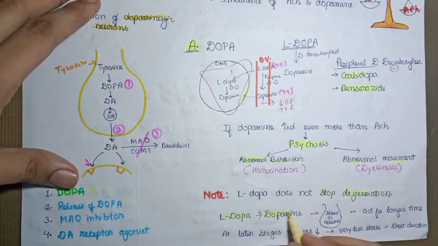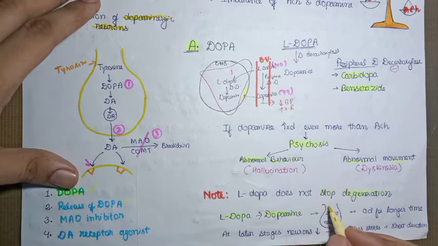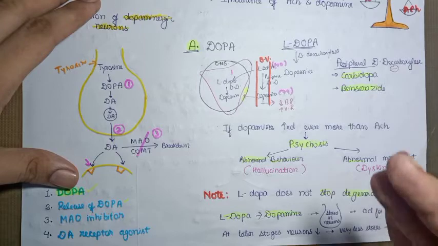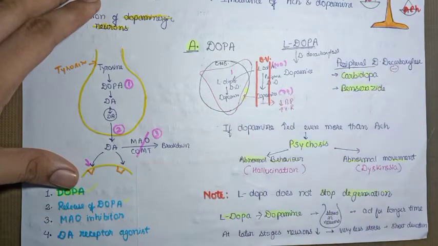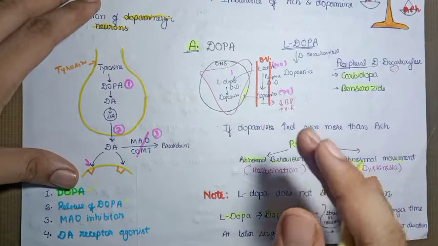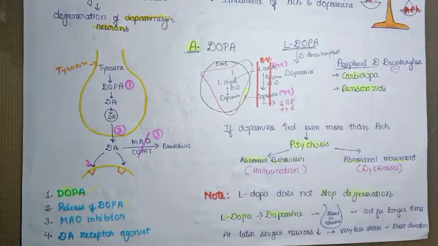L-dopa produces dopamine in the neurons, which gets stored in the neurons and acts for a longer duration. But if the number of neurons is reduced, the storage amount will be far less, and at later stages the stores will reduce to such a great extent that the action of L-dopa will remain only till the drug is present in the body.